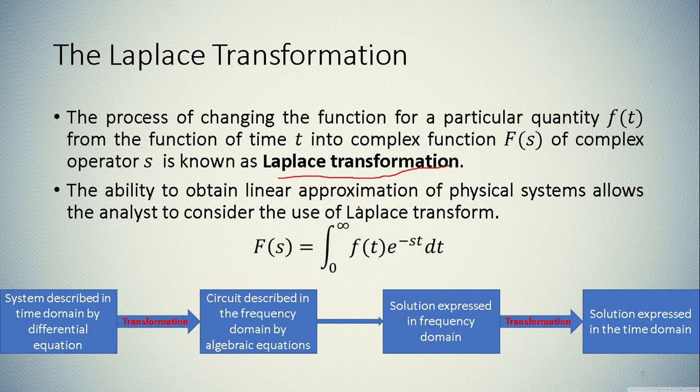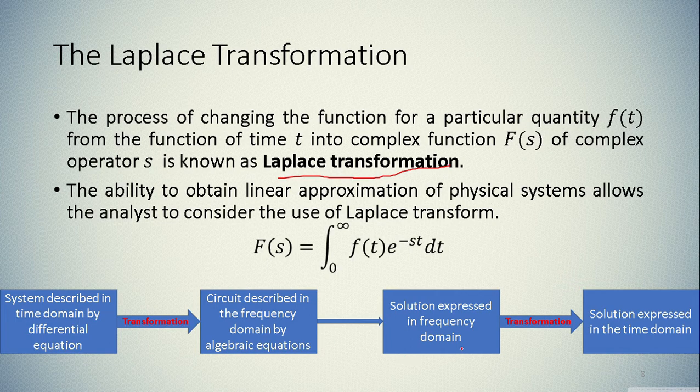If you want to find the Laplace transformation of any function, you can just put the value of f of t into this equation and integrate, and you will get the Laplace transform of that particular function. Now, the ability to obtain the linear approximation of a linear physical system allows us to consider the use of the Laplace transform. Here you can see that the system is first described in the time domain by using a general differential equation.